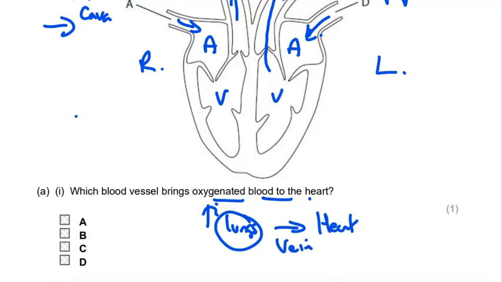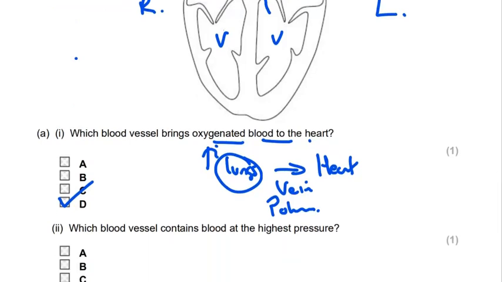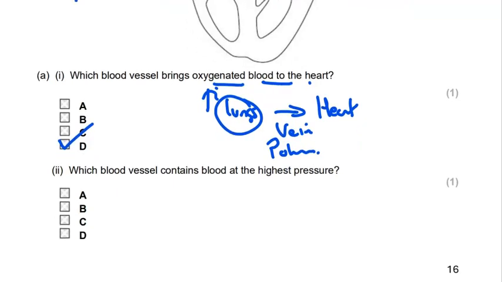And if it's coming from the lung, that would give us the pulmonary vein, which of course in our diagram is D. So whilst the names that we have just been using don't appear in the question, it would be necessary to know them in order to determine which is the correct one.